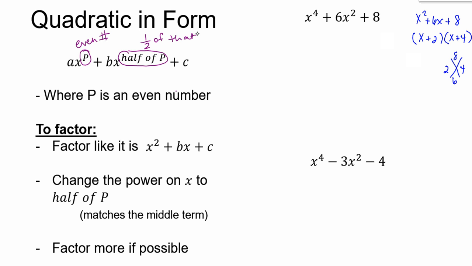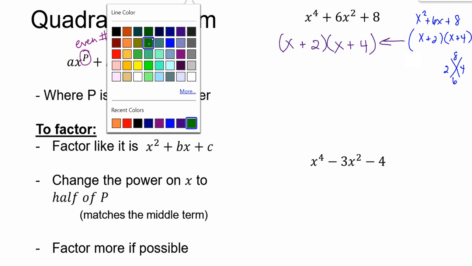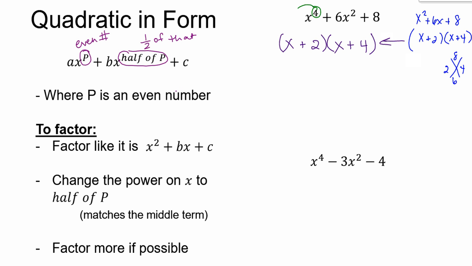then it's considered quadratic in form, which means it factors exactly the same way. So it's still going to have the same numbers, still going to be a 2 and a 4. So an x, a 2, an x, a 4, a plus, and a plus. The only difference is that the powers inside here are now going to be half of that guy. You've got to have x to the 4th. The only way to get that is if you put 2 in the first one and 2 in the second one. Another way of looking at it is it matches this power.